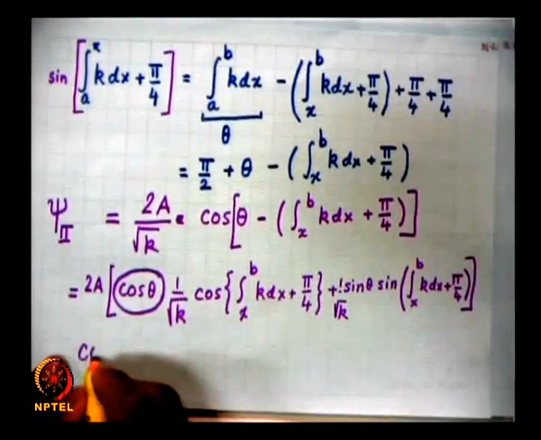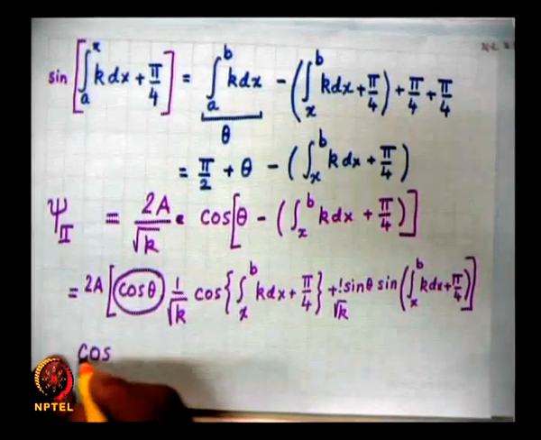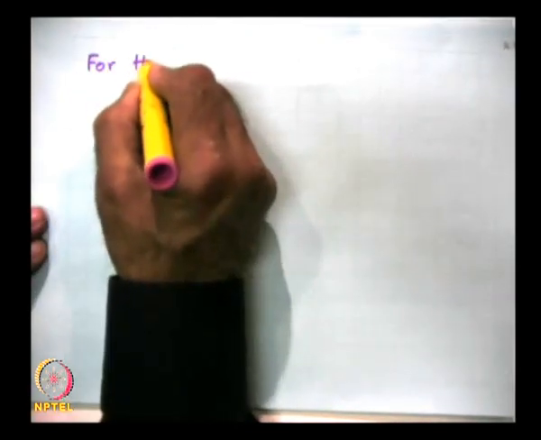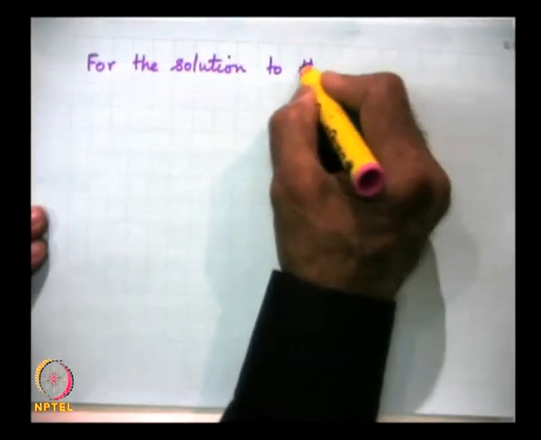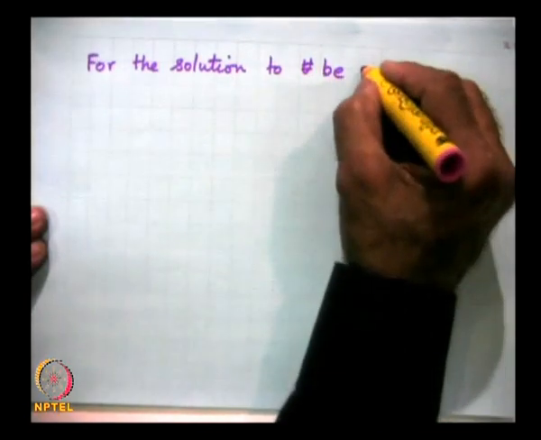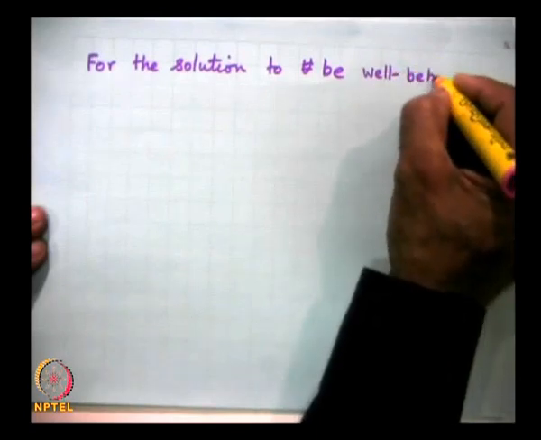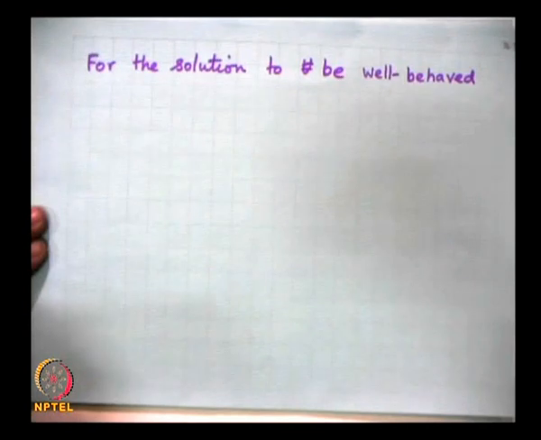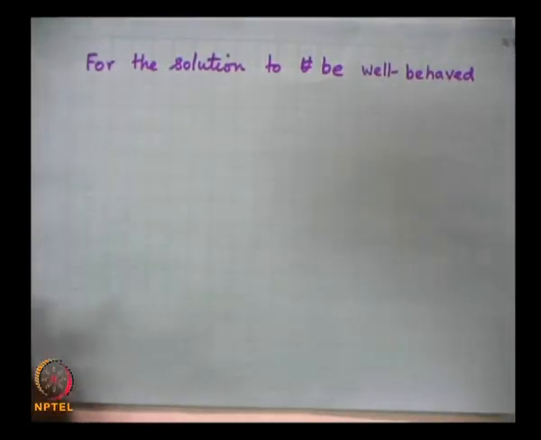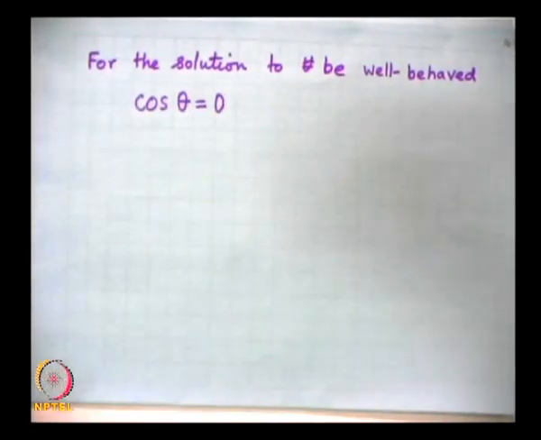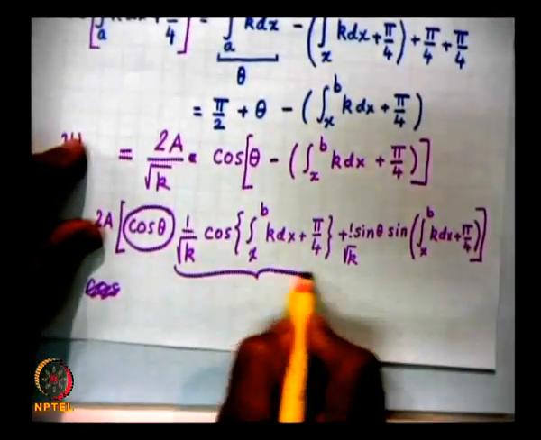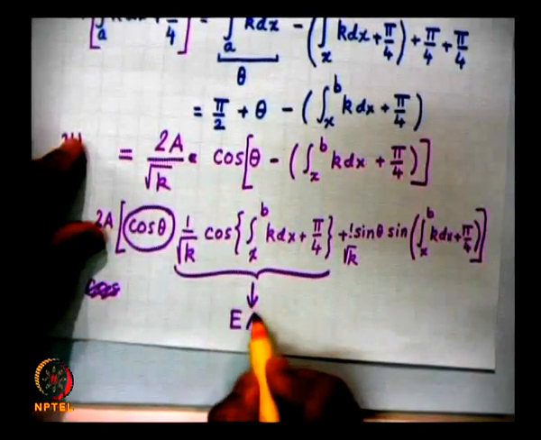So, we must have cos theta. Let me write it down, that for the solution to be well behaved, that is, it should not go to infinity, the coefficient of the exponentially amplifying term must be 0, and therefore, cos theta must be 0, because it is this term which goes over to an exponentially amplifying solution.